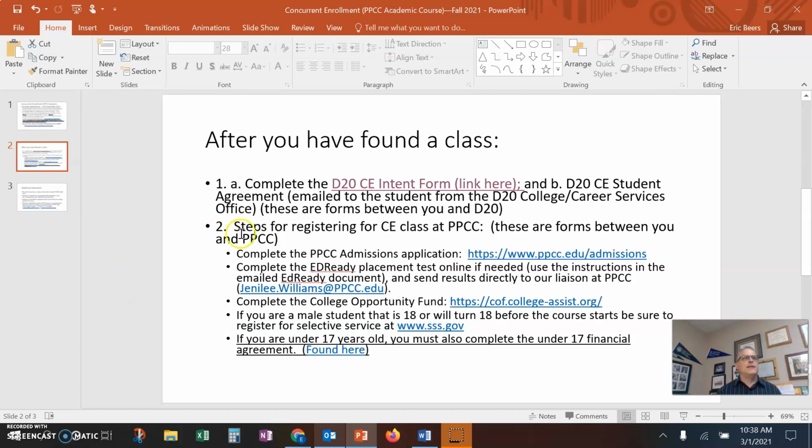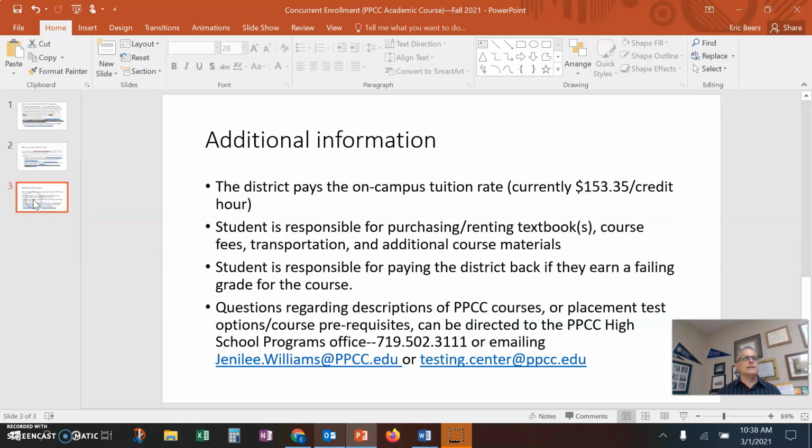And so again, this is a little bit of a process. We need students to be independent and take initiative with this process. Just a couple reminders here. The district pays the on-campus tuition rate, so you do have to find a class on a Pikes Peak Community College campus, currently a little over $150 per credit hour.